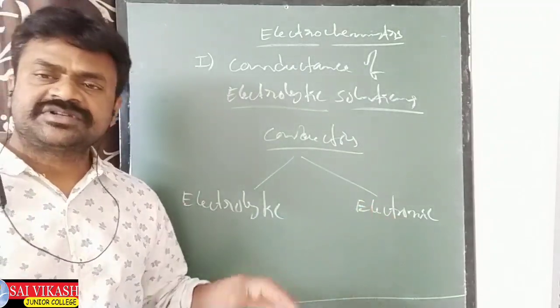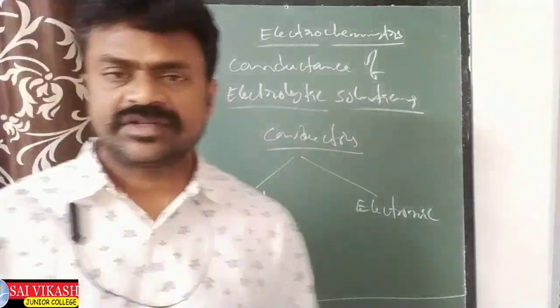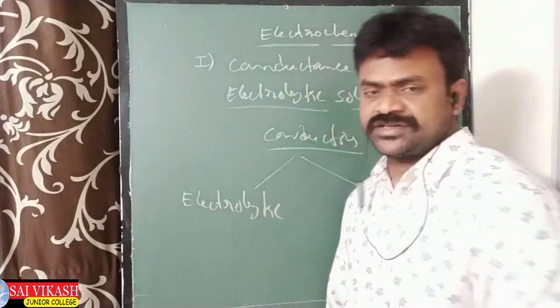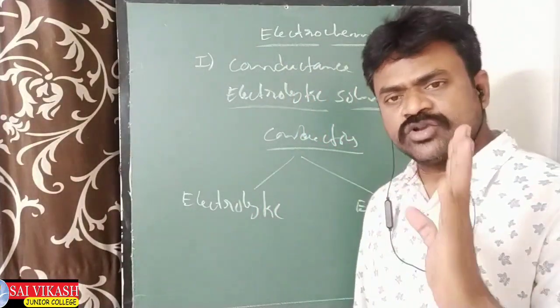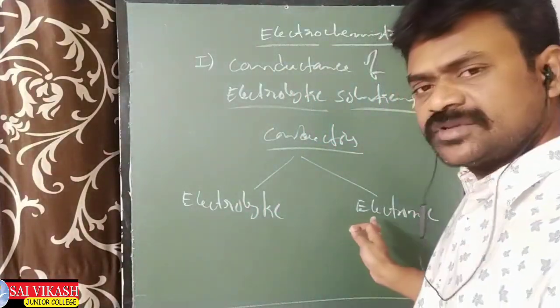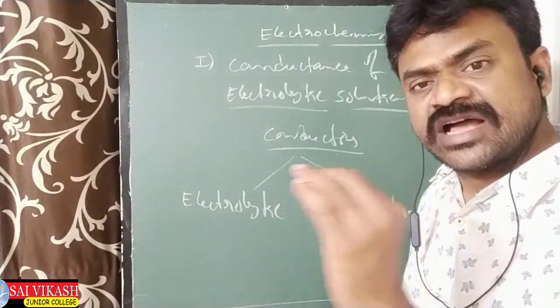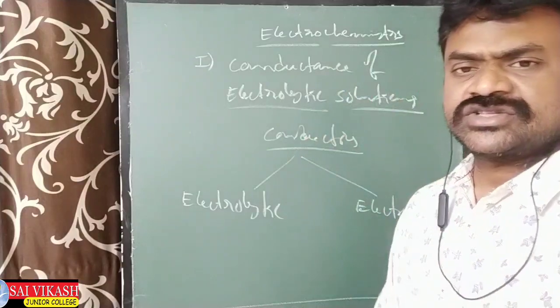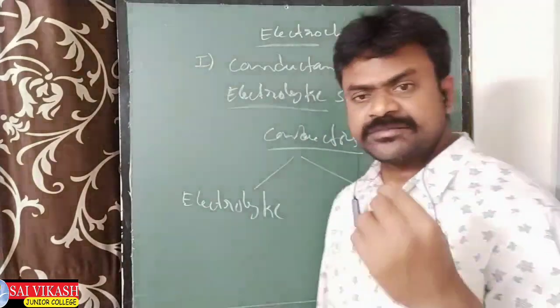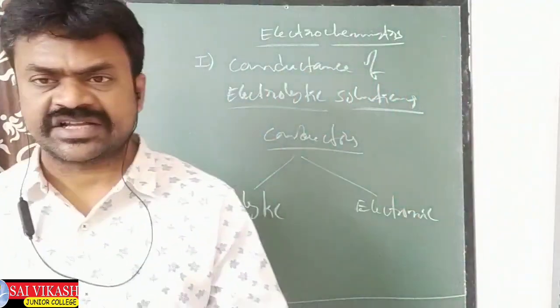Electronic conductors means our current wires. These are all present in the solid state. Copper wire, aluminum wire, these are all metals, in solid state. In these metals we have ions and electrons also. Metal atoms are able to lose electrons.